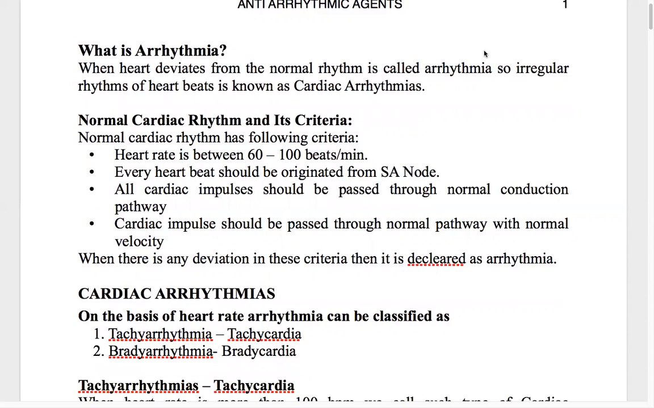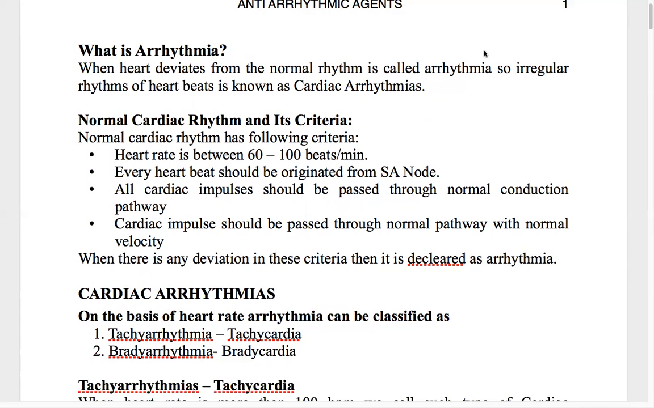Arrhythmia is nothing but when the heart deviates from the normal rhythm, it is called arrhythmia, meaning absence of a rhythm. When there is no rhythm, the rhythm is not followed. Now, what is this rhythm? We are all very well aware that the speciality of the heart function is its rhythmicity, right? The heart is functioning in a rhythmic fashion throughout its existence, right? From the moment it's formed till the end, that is till death.